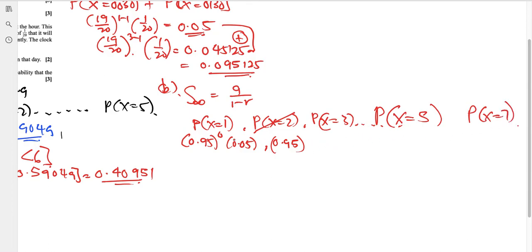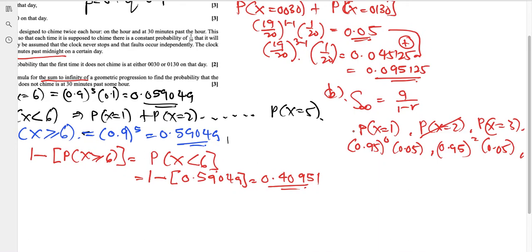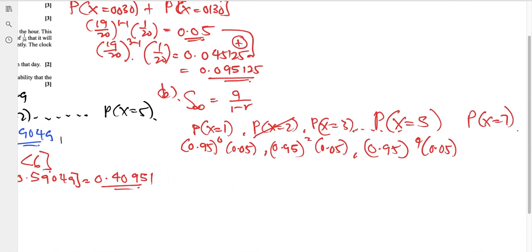So it should be 0.95 to the power of 0 times 0.05, then 0.95 to the power of 2 times 0.05, then 0.95 to the power of 4, and then 0.95 to the power of 6 because it's 7. Do you get it? Because the question says 30 minutes past some hour, it starts at 1:30 and then 2:30, so you skip the o'clock times. I hope you get that.